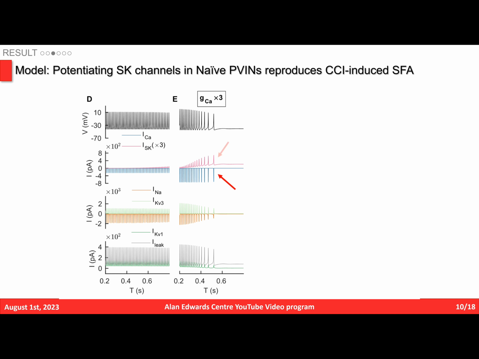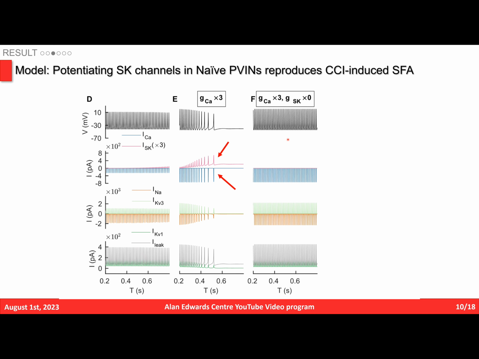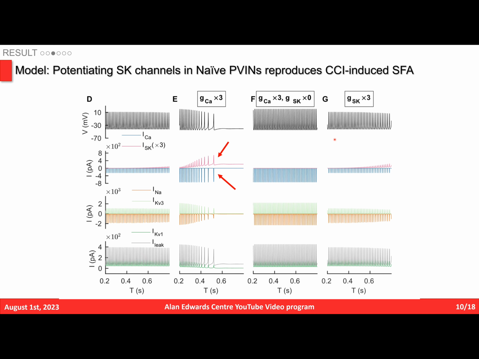Plotting each ionic current further revealed that an increase in calcium conductance elevates both the calcium current influx and the SK current efflux and results in SFA. More importantly, this change disappears when SK channels were blocked or when only SK channel conductance was increased. This result indicates that both an increase in intracellular calcium and in SK currents are necessary for generating SFA.